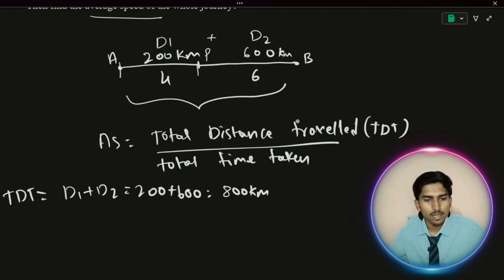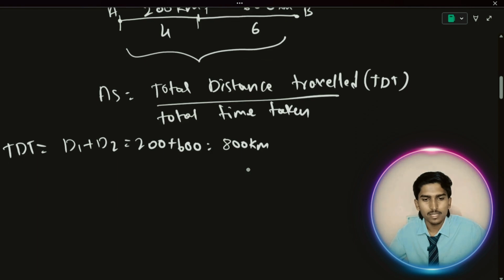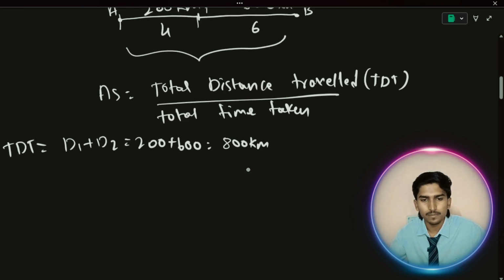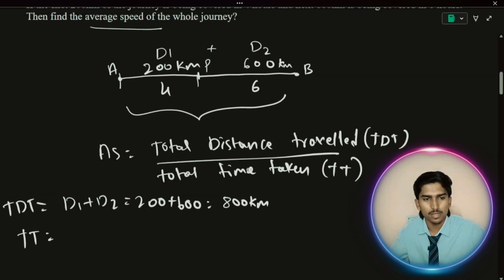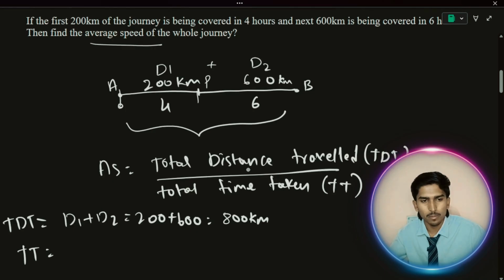And total time taken, let's consider total time taken as TT. Total time taken is equal to the time from point A to point P, which is 4, let us consider as T1, and from P to B, let's take as T2.